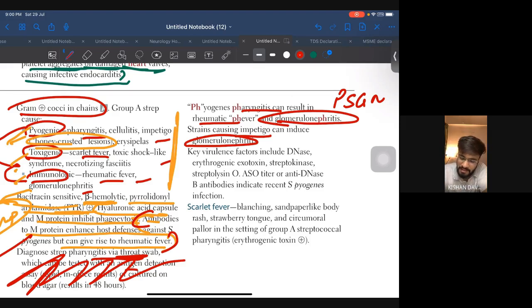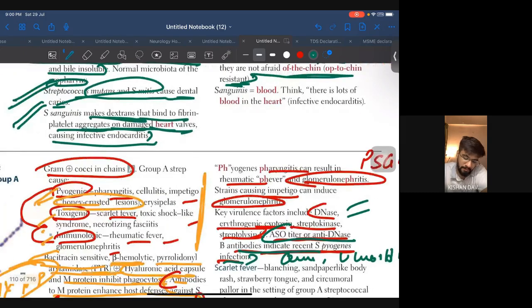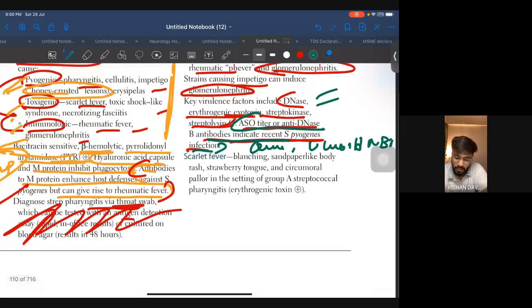Key virulence factors include DNase, erythrogenic exotoxin, streptokinase, streptolysin O. ASO titer or anti-DNase B antibodies indicate prior Strep pyogenes infection, and this is the most commonly asked question in UWorld as well as in NBME. So make sure you know all the antibodies. This bacteria is very, very important, and for sure they are going to ask you.